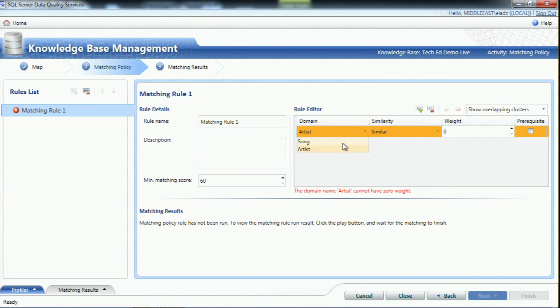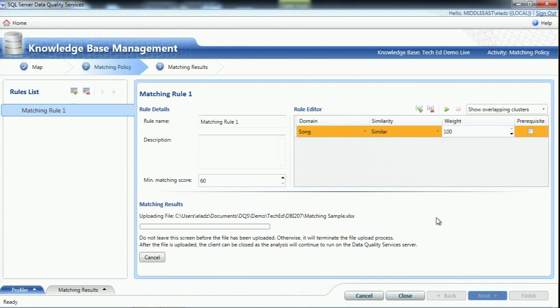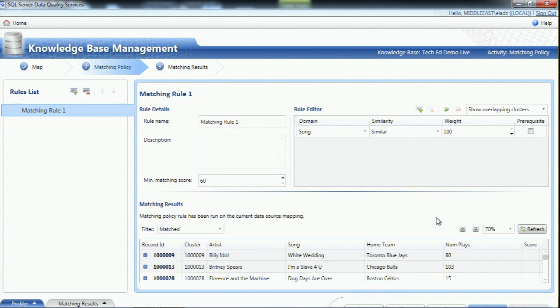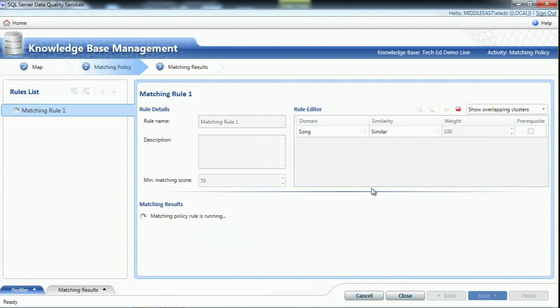So I'm going to create just the most simple rule. I'm going to say, if the songs are similar, it's a match. Okay, I'm going to give the song a 100% weight in the calculation. I'm going to test this rule. Okay, so now I'm going to run on all those sample records and try to find, with our internal algorithm, things that are close enough in the song. Okay, and actually I found something. Okay, I think that I'll raise the confidence a bit and run it again to make sure I find some interesting stuff.